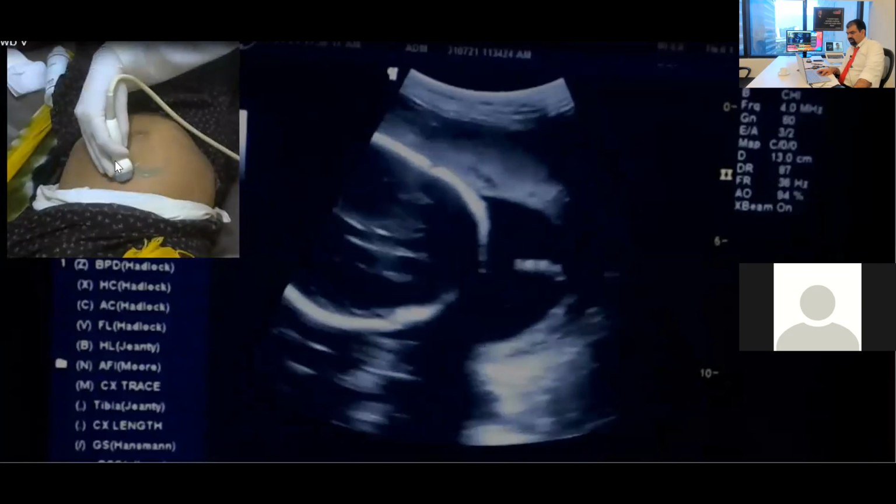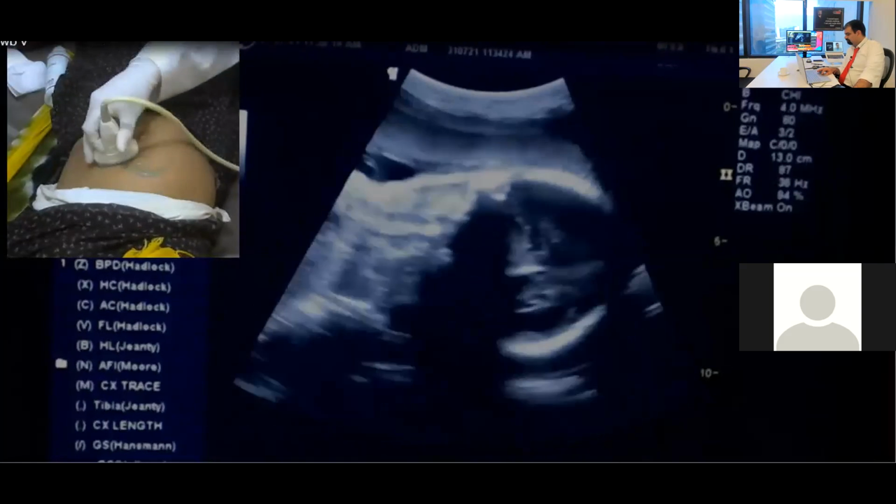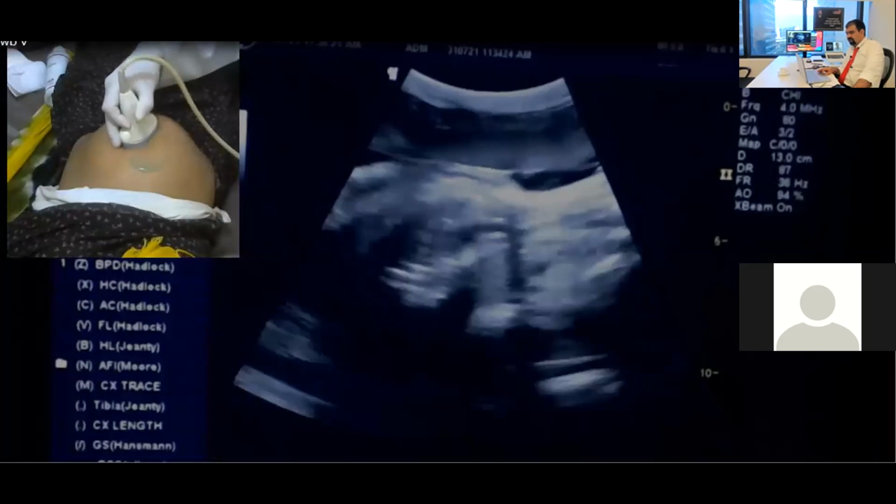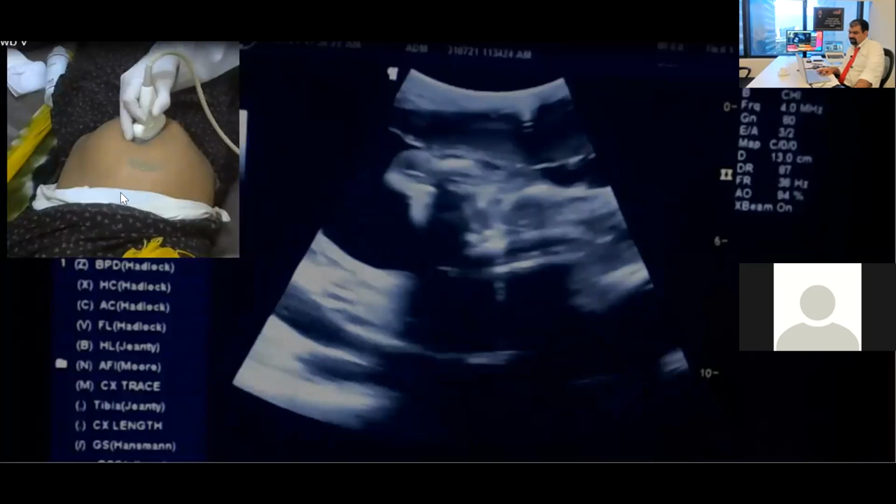Now, Dr. Ujwala, audible? Now see, if the fetal head is here, where will be the femur length? Where will be the femur itself? If the head is here, where will you expect the femur? Here, yes or no? Can you see the arrow?